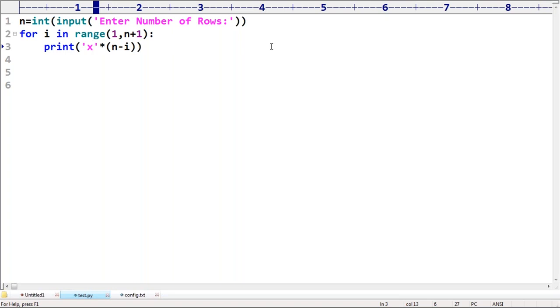What is the I value? 1. 5 minus 1, what is its value? 4. Next time, how many? 3. Next time, 2, 1, 0.